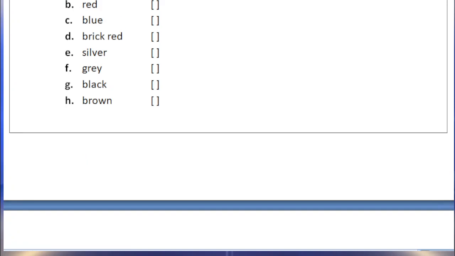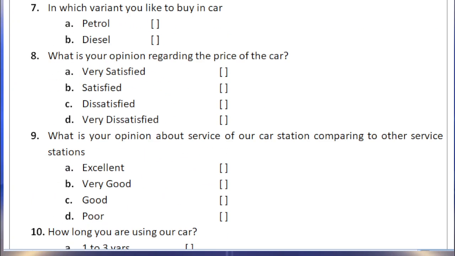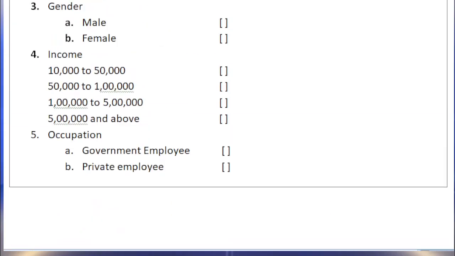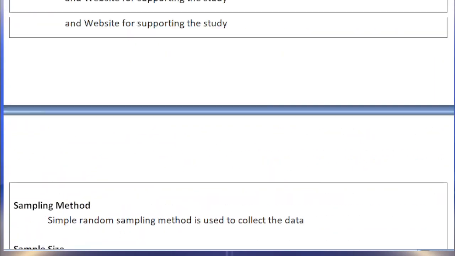There are 13 questions. You may prepare 15 questions or 20 questions. Very relevant questions must be accurate and relevant to this topic.